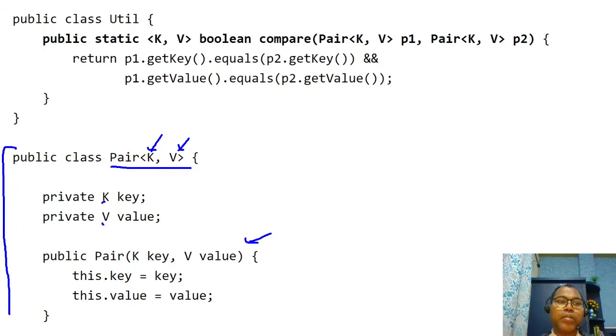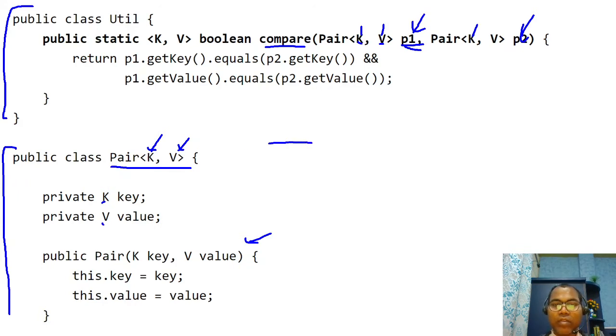So let's write some utility methods. The utility method just compares two Pair objects, Pair one and Pair two. So here you can say Pair K and V. K and V, these are the local variables. So where are K and V defined?